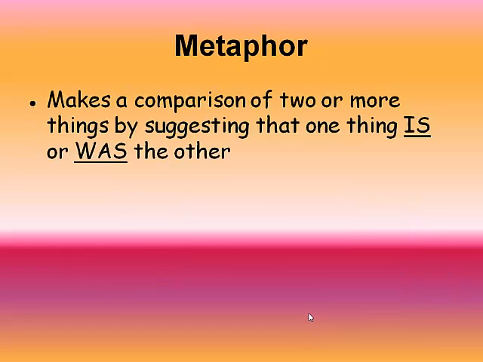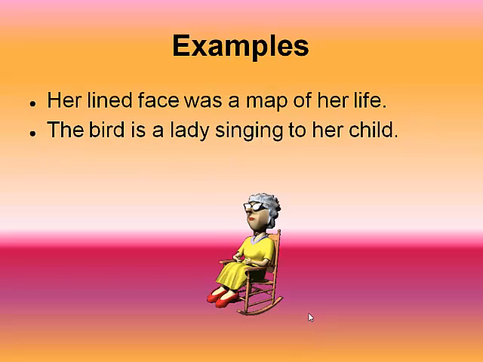Metaphor makes a comparison of two or more things by suggesting that one thing is or was the other. Her lined face was a map of her life. She doesn't literally have a map on her face. It's talking about how her face shows that she has had an interesting life. The bird is a lady singing to her child. It's talking about how beautiful the bird is singing, not that the bird is actually a woman.